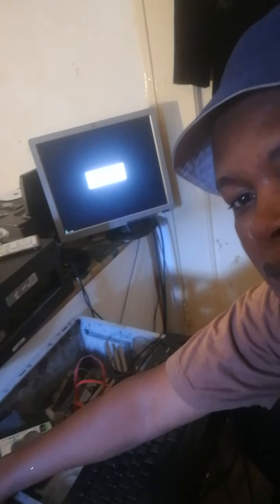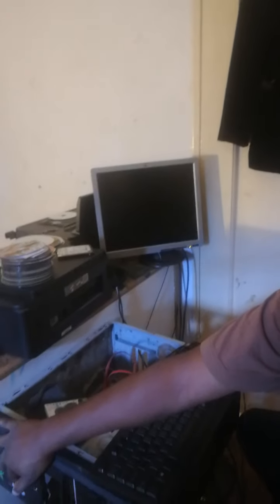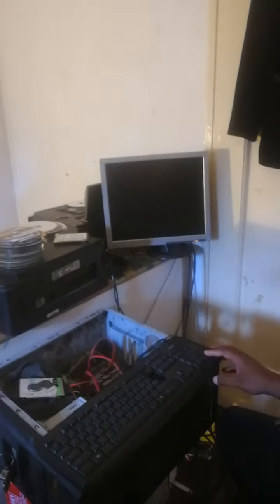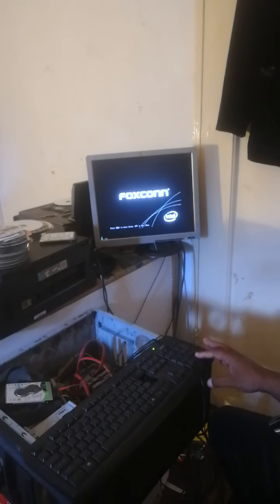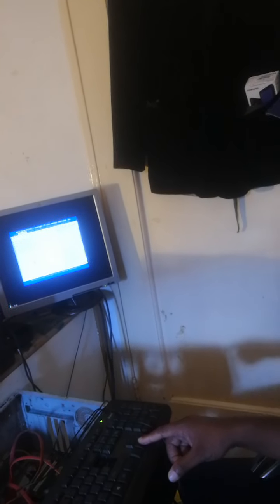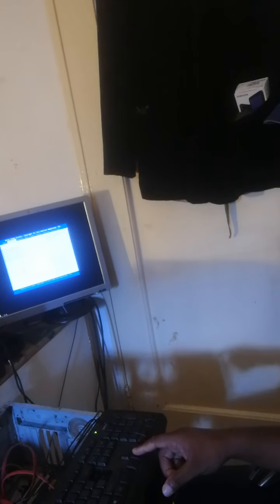I told you, you switch off the system. Once you switch off the system like that, you switch it on. Then you have to go to the BIOS programming, those specific keys. Once you enter there, it will take you there. You go to advanced, then you go to SATA configurations, you enter.